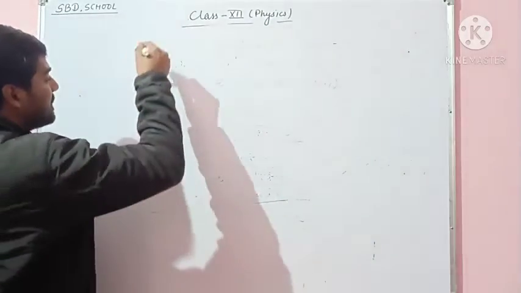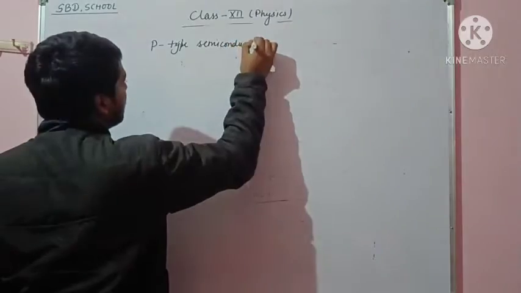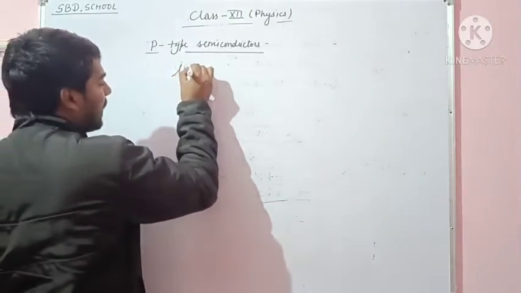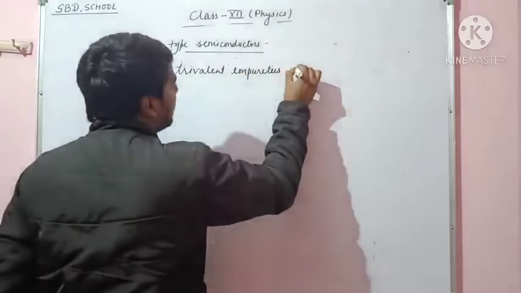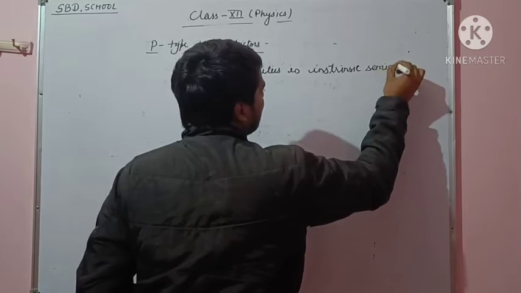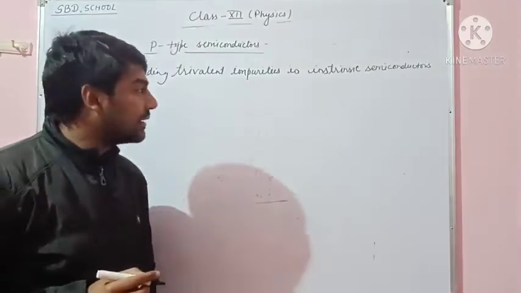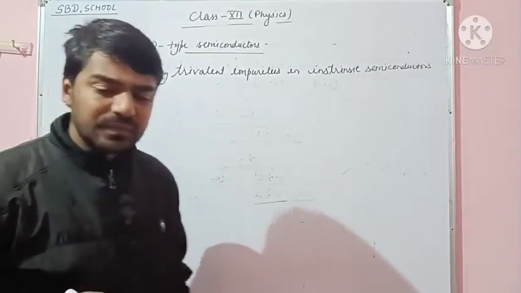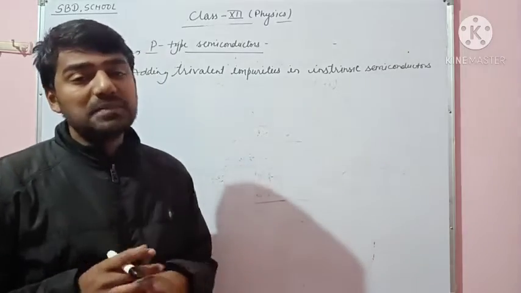The first is the p-type semiconductor. If we add trivalent impurities to intrinsic or pure semiconductors, then it is called a p-type semiconductor.